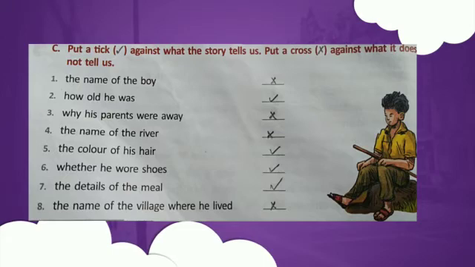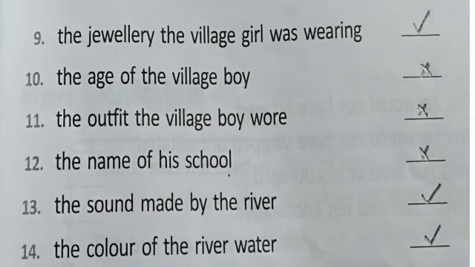The details of the meal. Yes, it was also mentioned he had a sketchy meal of 2 boiled eggs and a loaf of bread. And the eighth one is the name of the village where he lived. That was not mentioned in this lesson. And the ninth one is the jewelry the village girl was wearing. As it was mentioned, she has bangles on her hands and necklaces. That was mentioned in this lesson.